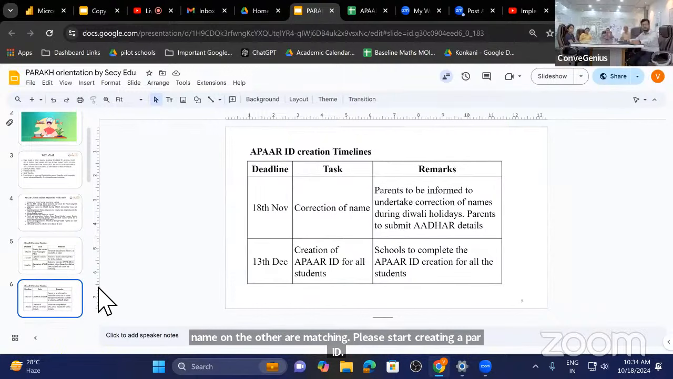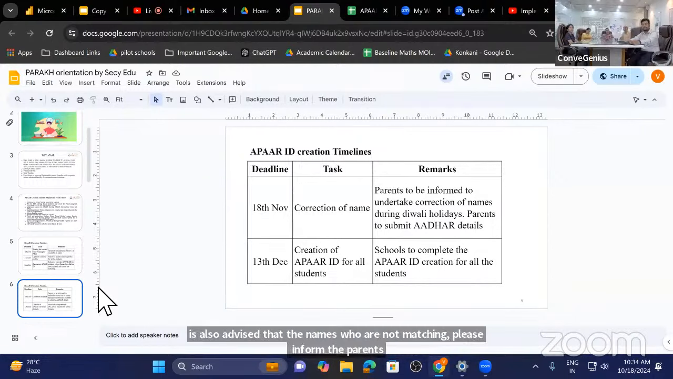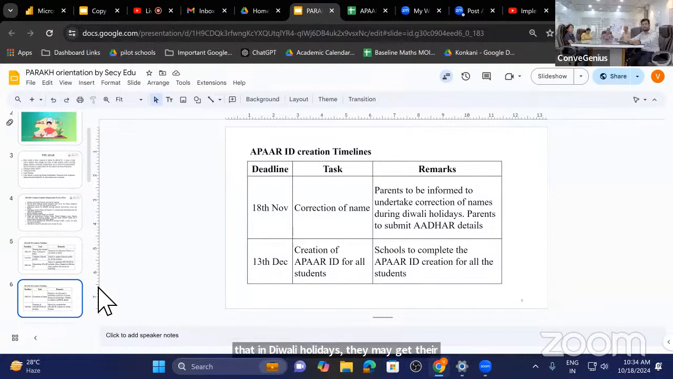It is also advised that for the names which are not matching, please inform their parents that in the Diwali holidays they may get their names on Aadhaar updated as per the school details. So we request that you use the Diwali holidays, that is 1 month's time, to correct the name on Aadhaar. To correct the name on Aadhaar, please visit any Aadhaar center nearby. Whatever they want to do. Either if they want to change the name on Aadhaar, then Aadhaar. Yes. If they want to change the name in school, then school.